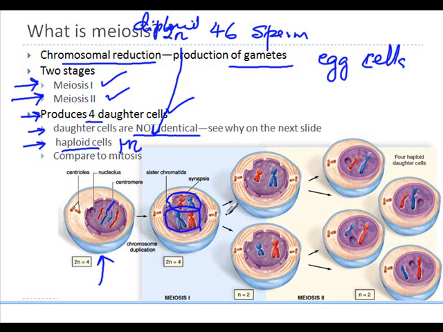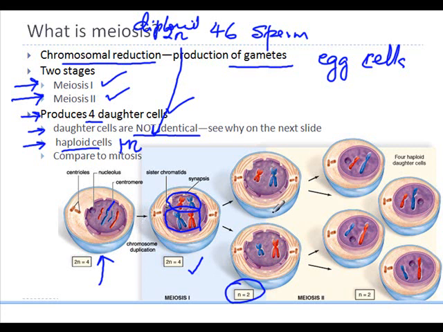At the end of meiosis 1, this diploid cell is going to separate out each of the homologous pairs. So notice now we have a haploid cell which has half the number of chromosomes.